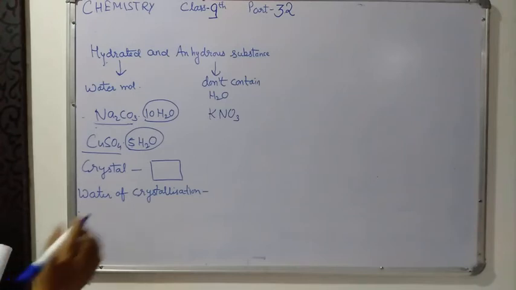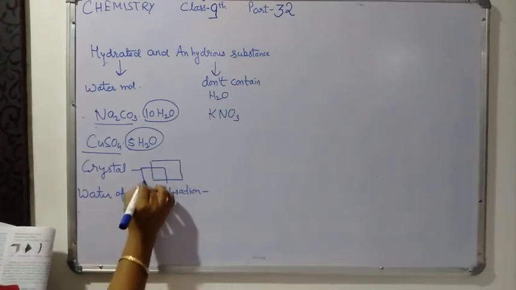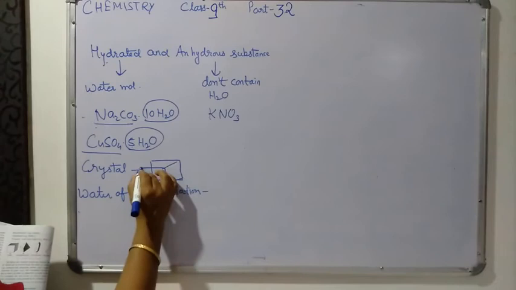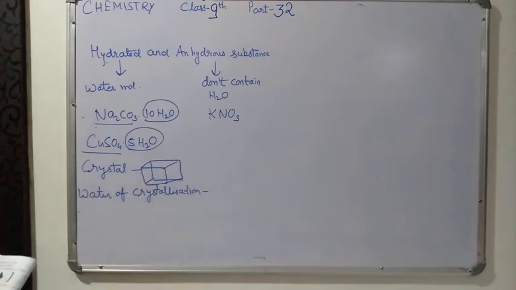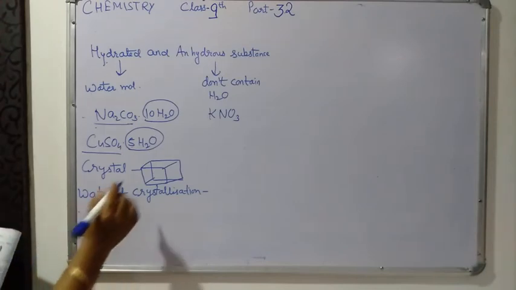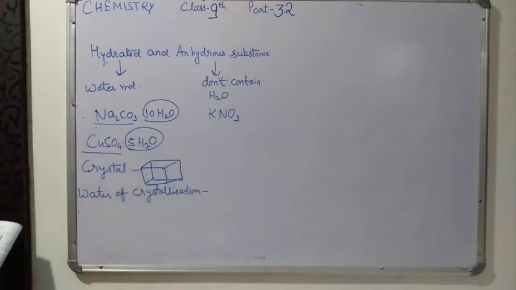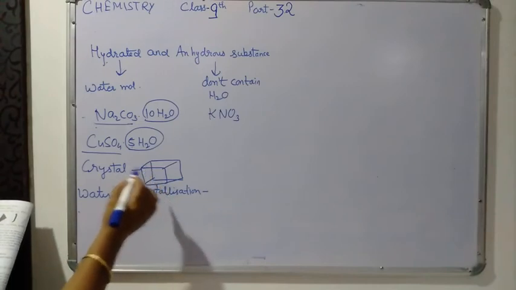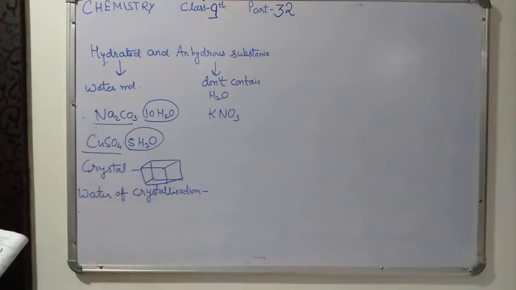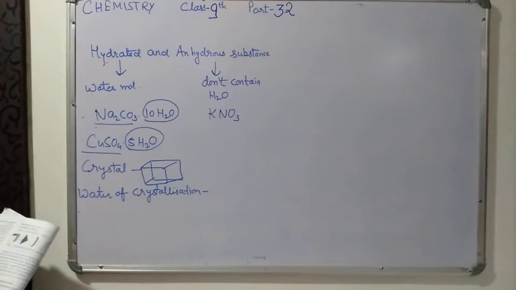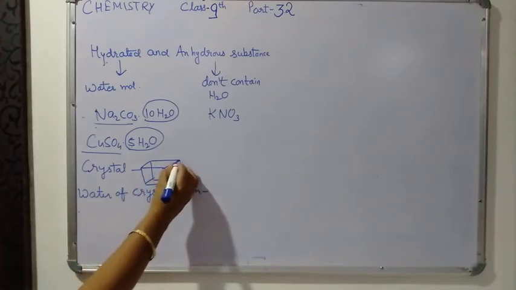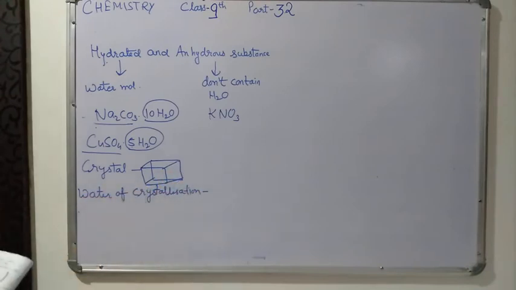Different types of shapes are there, for example cubic shape. Homogeneous solid means uniformly composed. It has symmetrically arranged smooth plane surfaces which meet forming sharp edges. So this is called crystal.